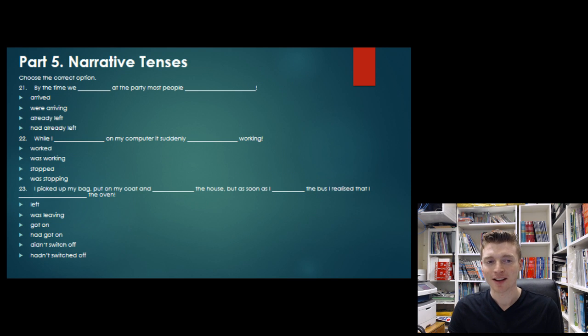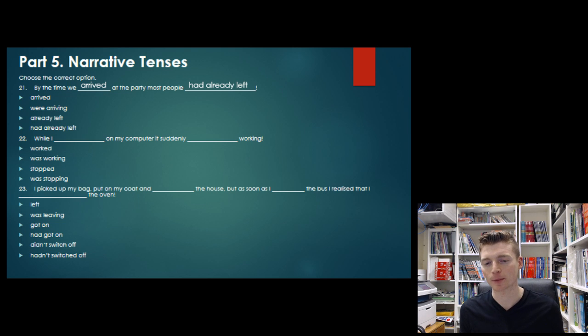Alright. Next up, we had our narrative tenses. So hopefully you guys remember our lesson where we looked at using the past simple, the past continuous, the past perfect, and also the past perfect continuous. And when we tell a story, we usually use a combination of these different structures. So the first sentence here, by the time we arrived at the party, most people had already left.